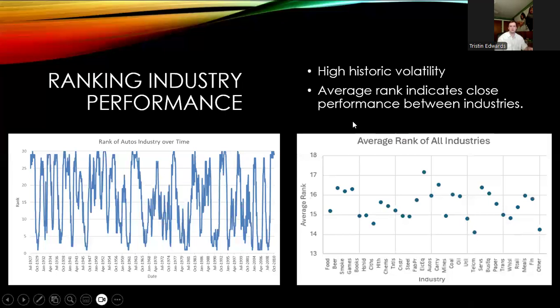As you can visualize here, the ranks of industries with the given data are quite volatile over the last century, and this is clearly visible with the automotive industry plot. Its shifting rank from best to worst performer over the period indicates constantly changing economic conditions, which enables high competition for all industries. This can be seen in the plot of the average rank of all industries, which sits around the middle of the data set, creating a small range of about 3 ranks on average.